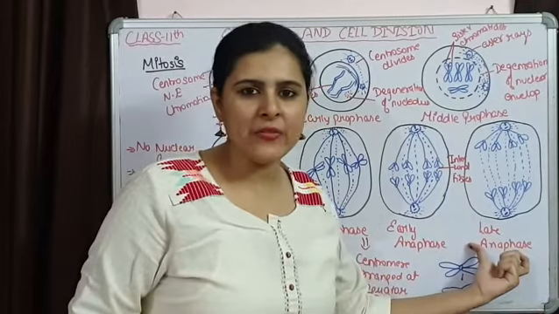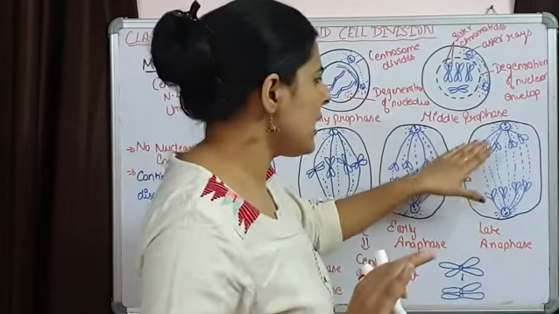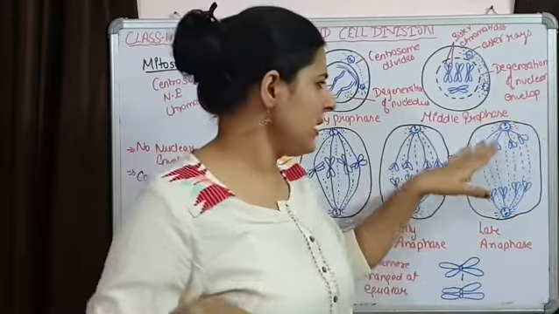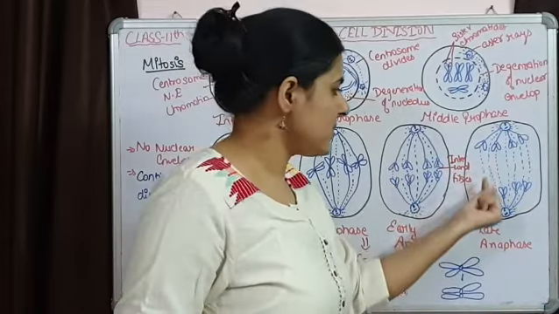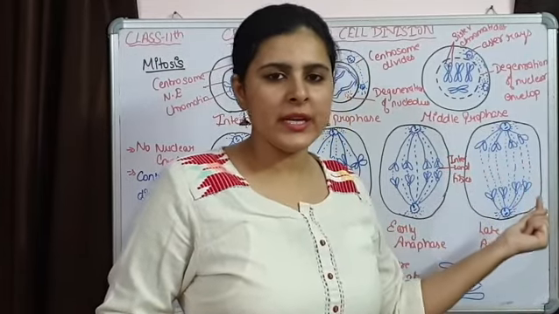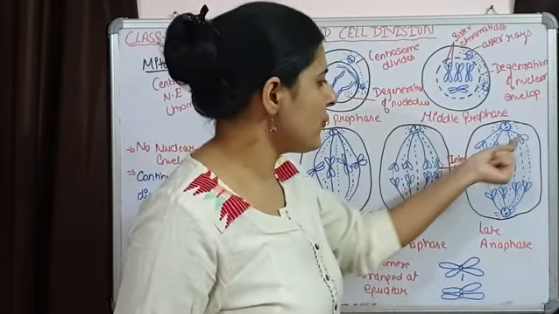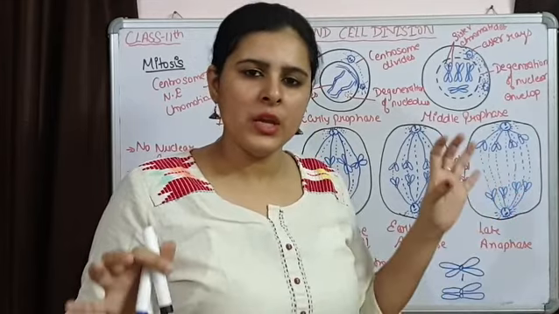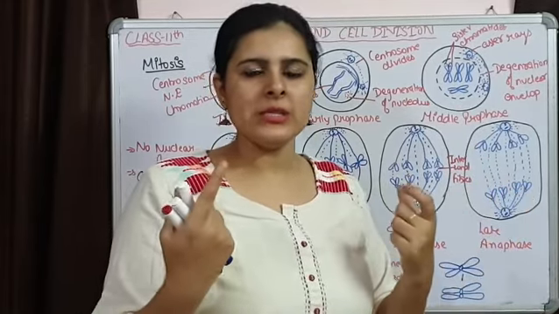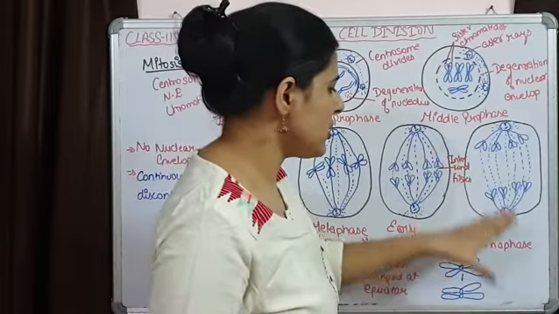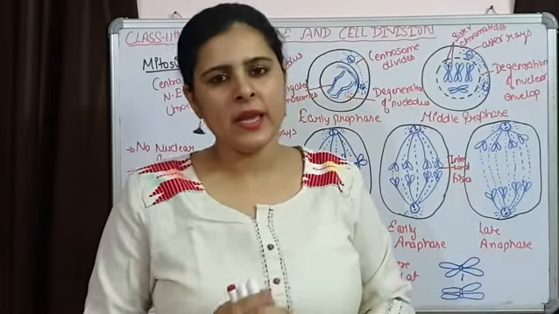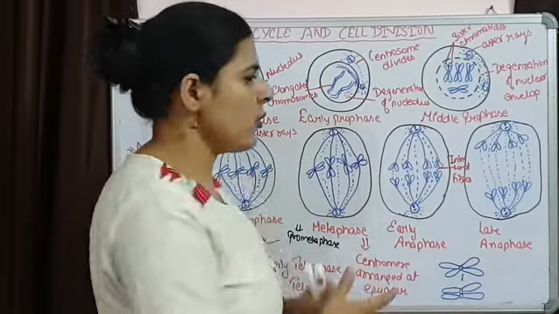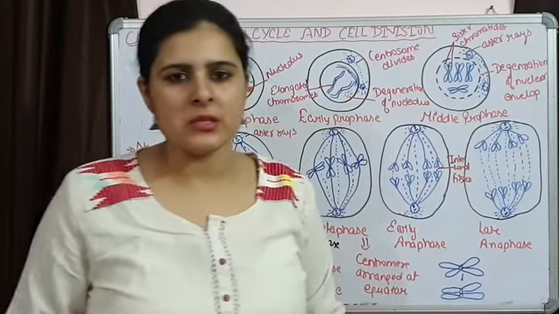जब हम late anaphase की बात करते हैं तो almost they are going to be collected at the ends. ये chromosomes almost ends पर पहुंच जाते हैं. They are present at the ends. They are still connected to each other with the help of interzonal fibers. And each end of the cell is going to have a cluster or aggregation of chromosomes, simply having one single chromatid. So this separation has taken place up to late anaphase. So here anaphase is going to stop. So we are going to rub all this and we will move on to telophase.